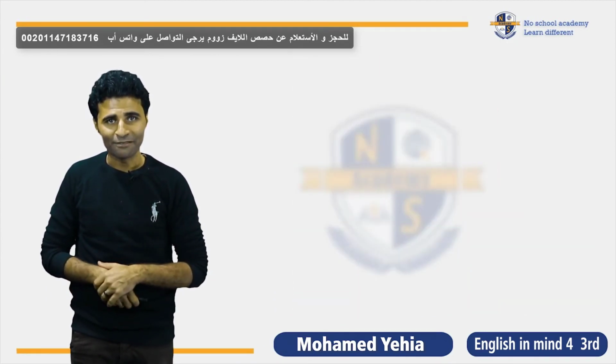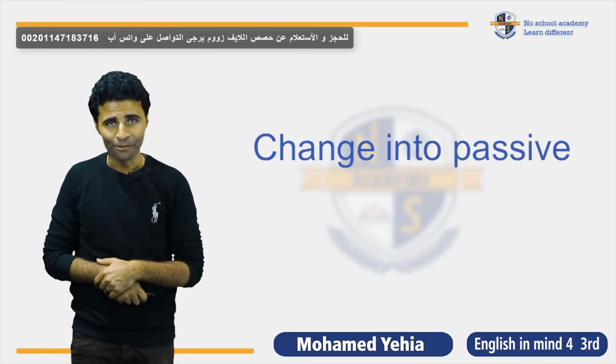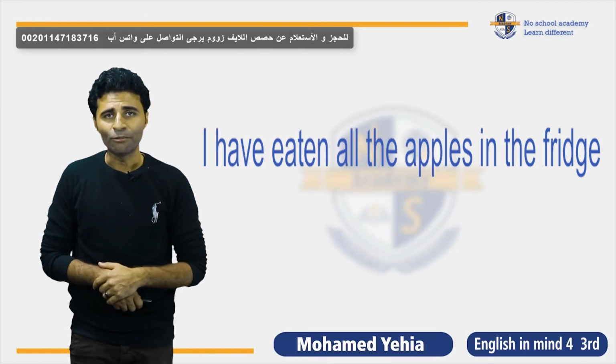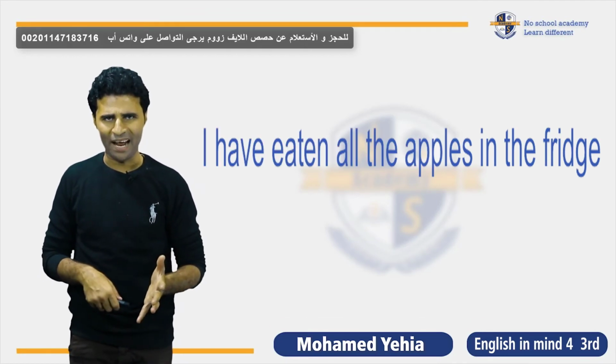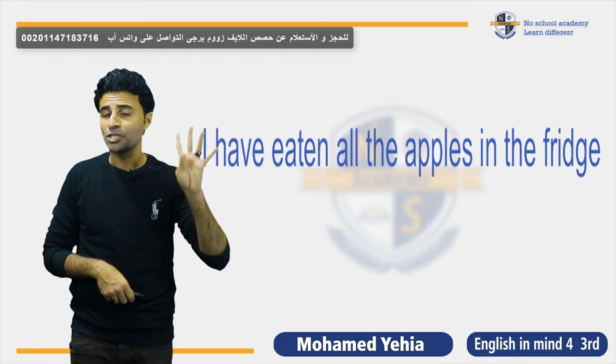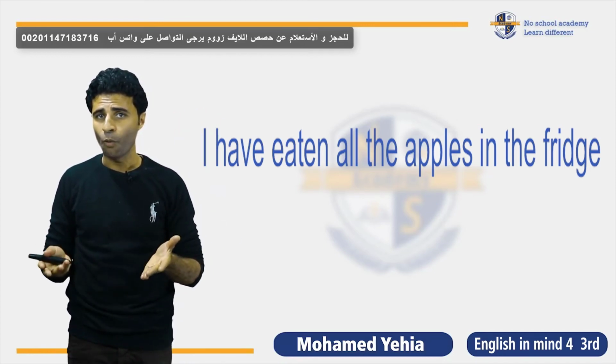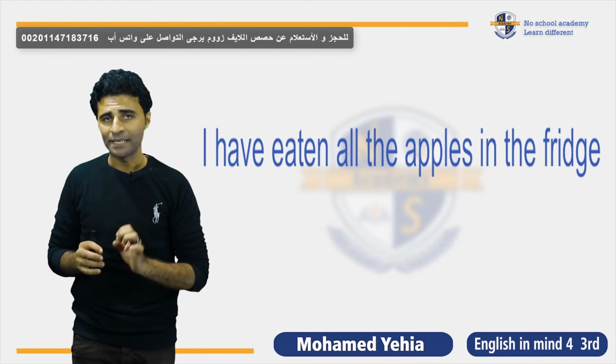It changed into passive. I have some sentences for you and I want you to change them to passive to make sure you understand. I have eaten all the apples in the fridge. So, I have eaten. Start with the four steps. Number 1, find the object. I have eaten all the apples. So apples is the object.